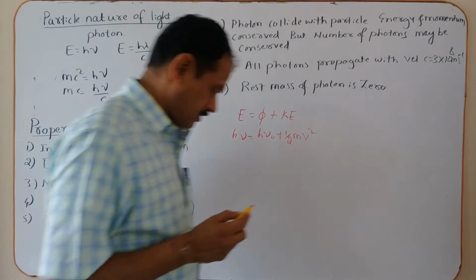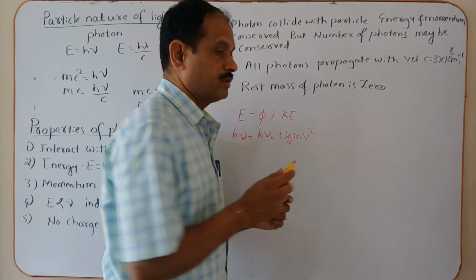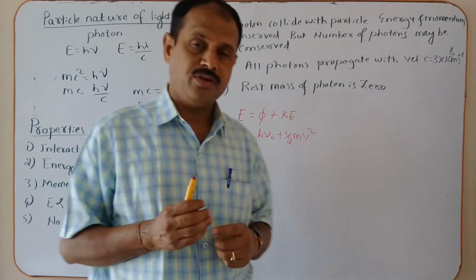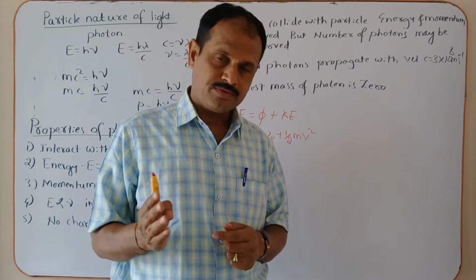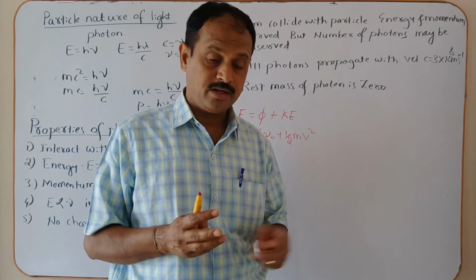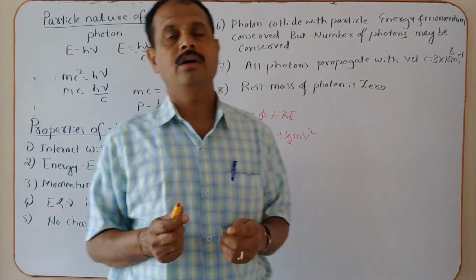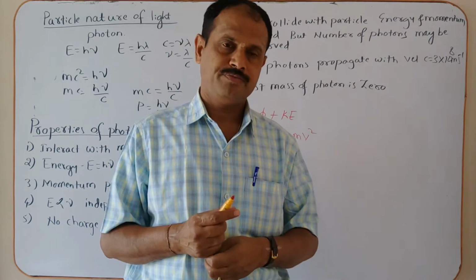In wave optics, you discuss different phenomena: the interference of light, diffraction of light, and polarization of light. And one more important phenomenon, reflection and refraction of light.